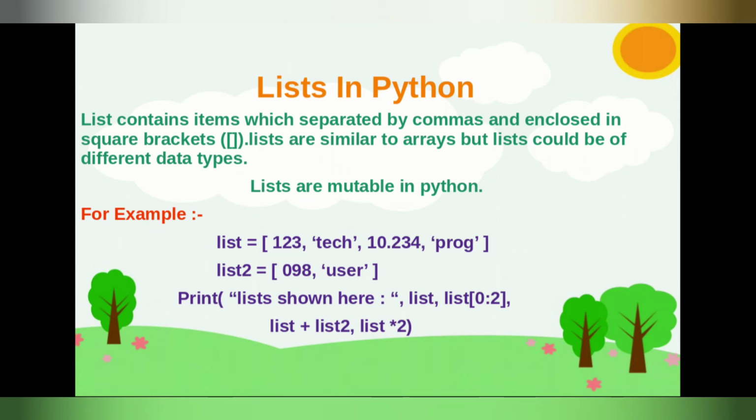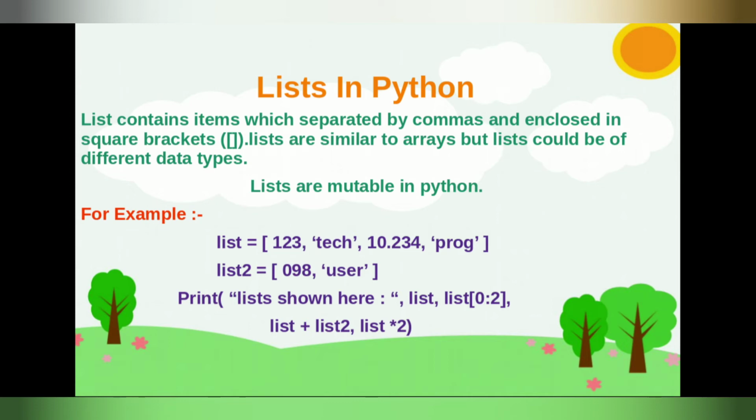You can use different data types in one place. That's why list is so popular. Its definition is: a list contains items which are separated by commas and enclosed in square brackets. Lists are similar to arrays, but lists can have different data types. Friends, lists are enclosed in square brackets.